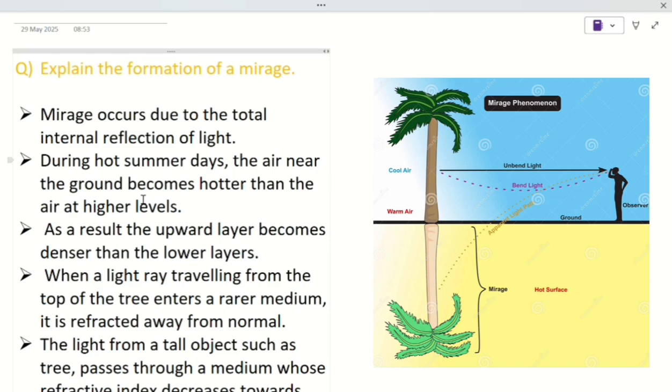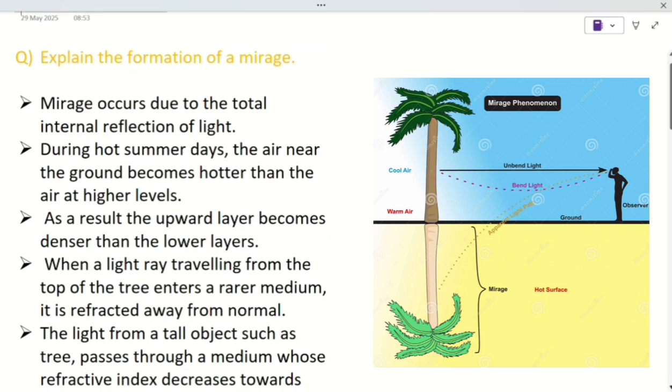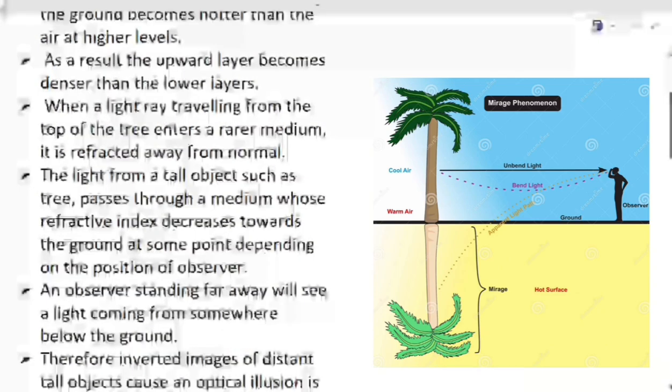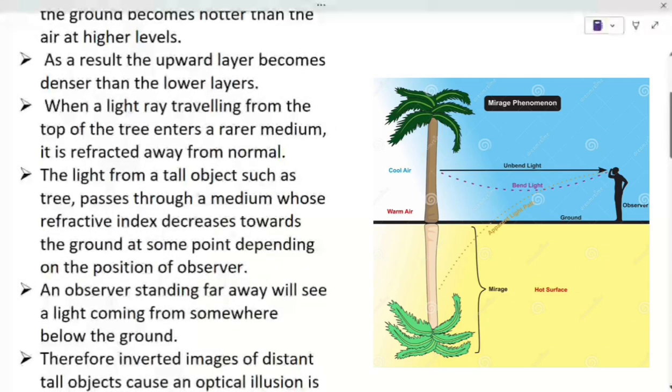Here, a mirage has absolutely nothing to do with water. It all comes down to light traveling through the air only. Light waves from the sun normally travel straight through the atmosphere to your eye. Here, the light from a tall object such as a tree passes through a medium whose refractive index decreases towards the ground, at some point depending on the position of the observer.